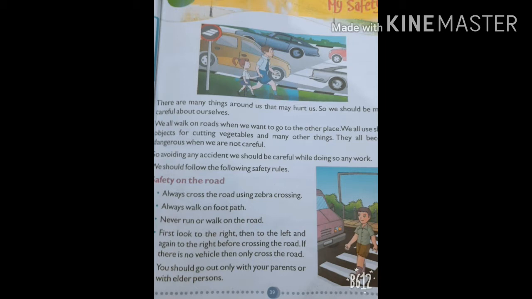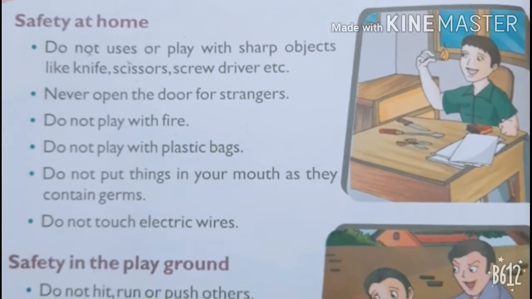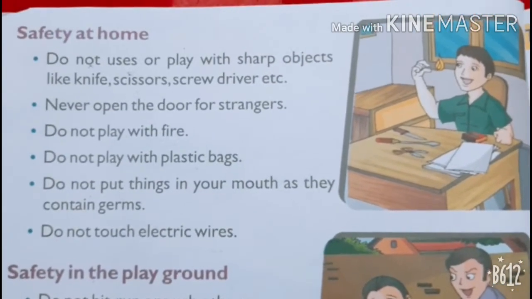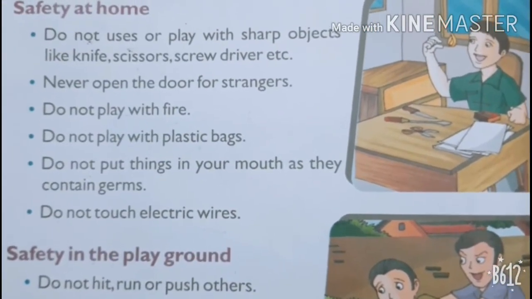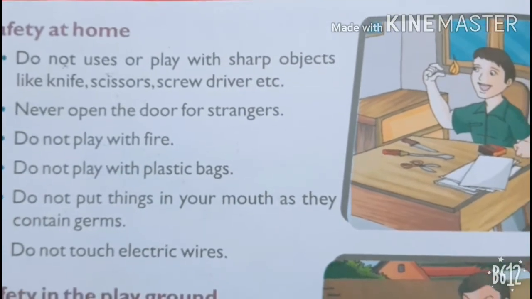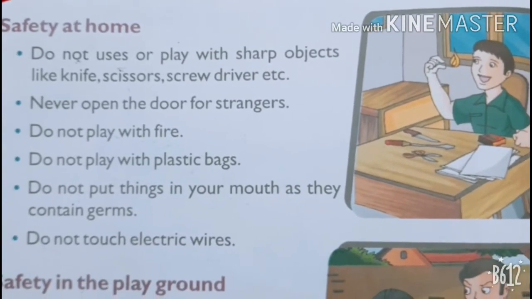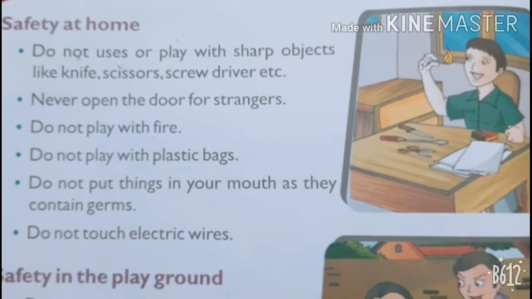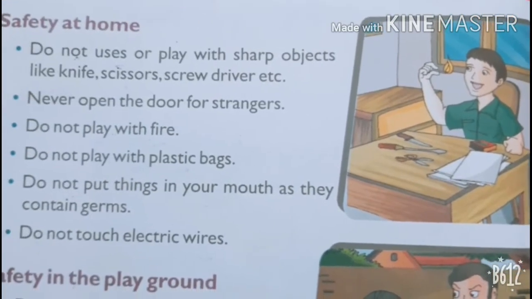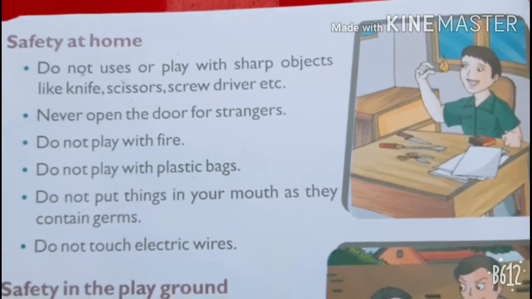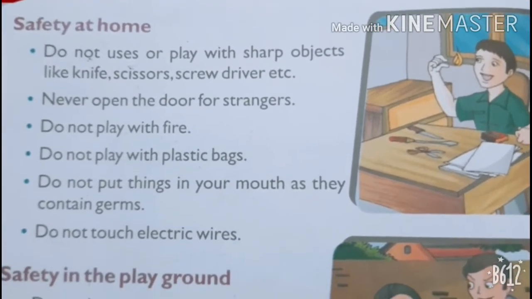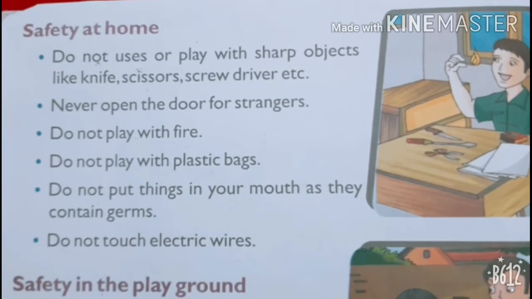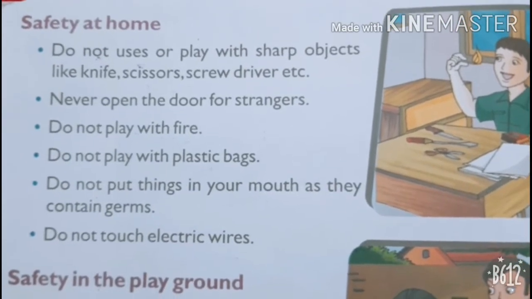Now come next to page 40. The second is safety at home. Here again some safety rules are given that we need to follow at home. First, do not use or play with sharp objects. Like yesterday, I showed you some sharp objects like a knife, scissors and a screwdriver. We should not play with these. Then, never open the door for strangers.